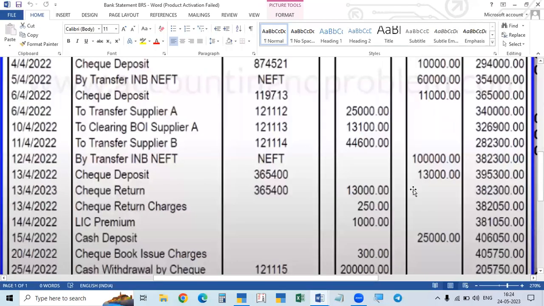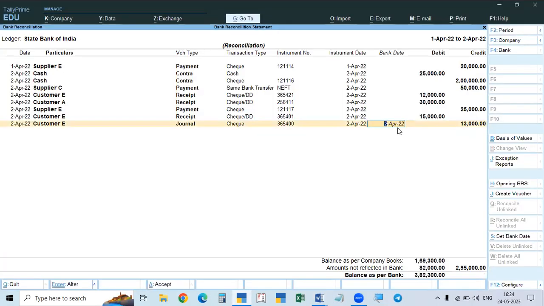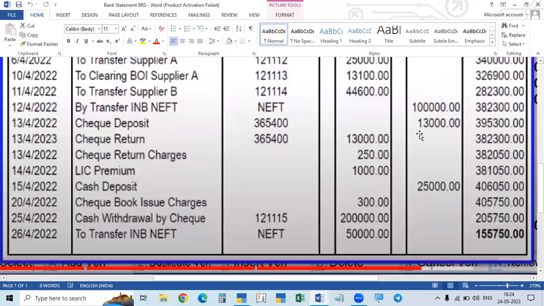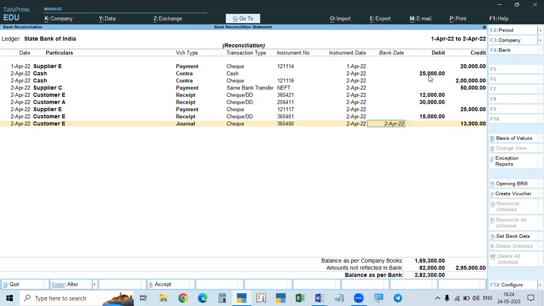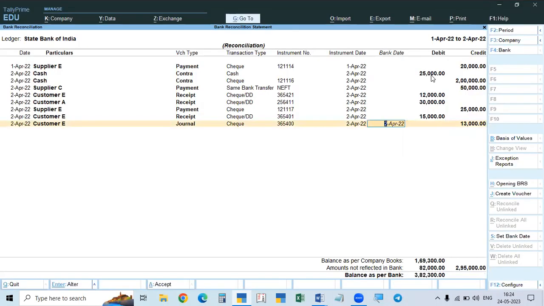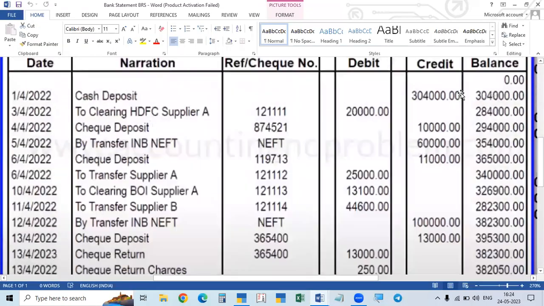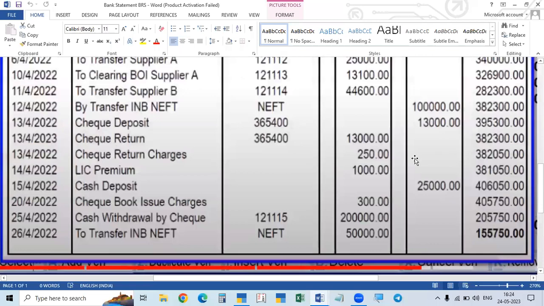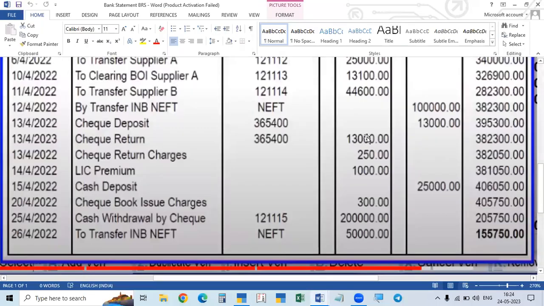And after that, see here. After this 13,000, 25,000 is there. See here, after this 30,000, 25,000 is there. So 25,000 is available. So all these items on the credit side of the bank are completed. On the debit side, we completed up to 13. Okay, there is a check return.